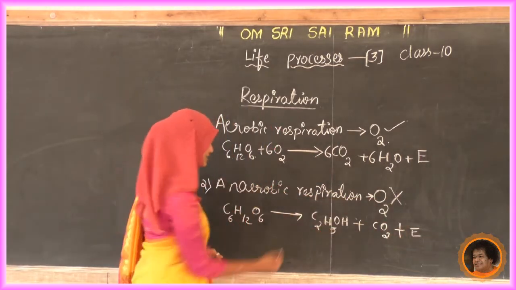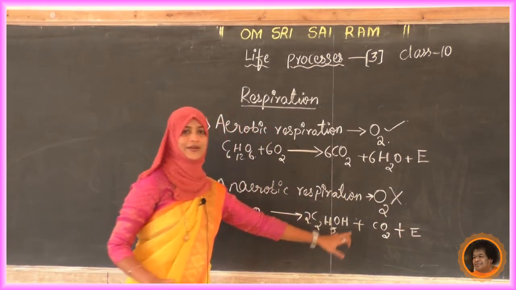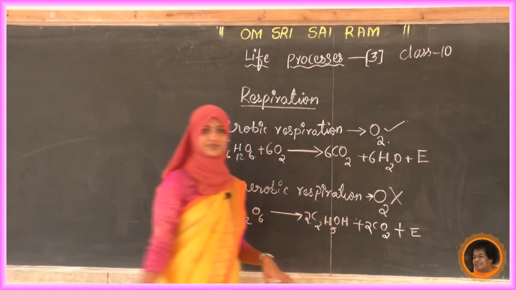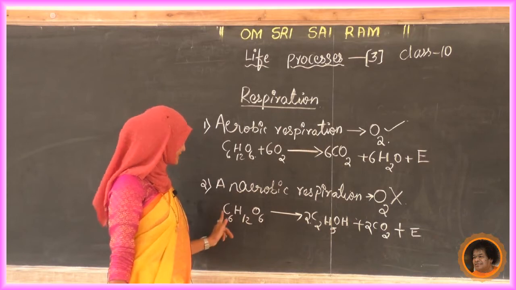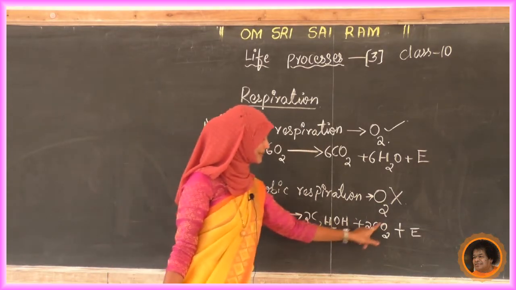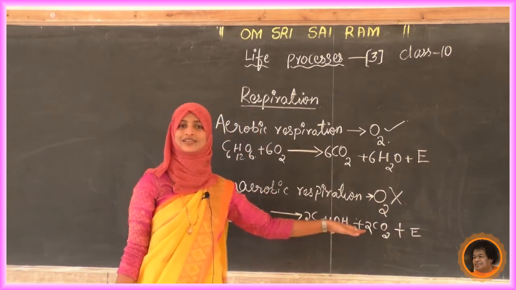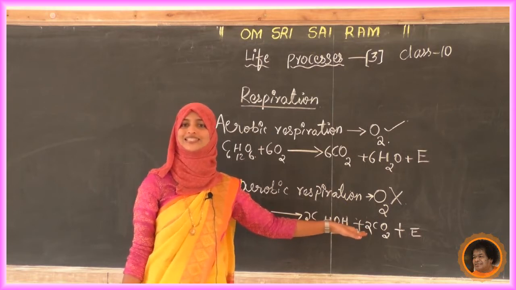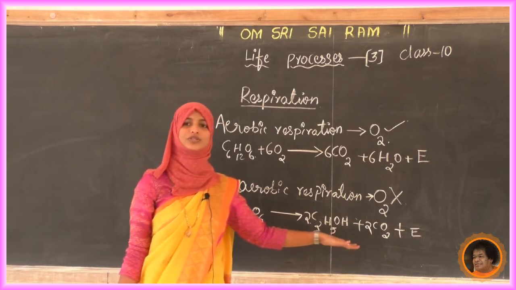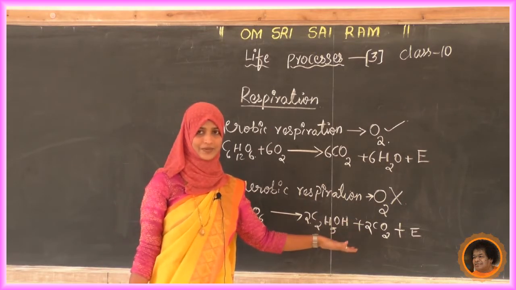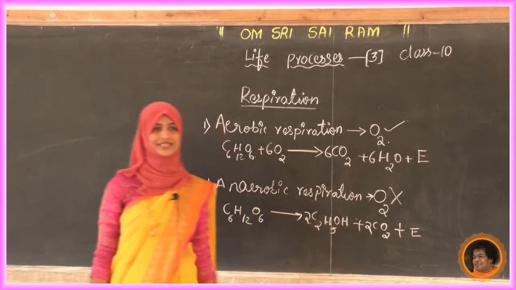You have to balance. Try to balance. Here 2, 2. Just balance with how many? 6 here, 4 plus 2, 6. Count like this. We know the rules for balancing a chemical reaction, so I am not going to explain that once again. Just try to balance that one.